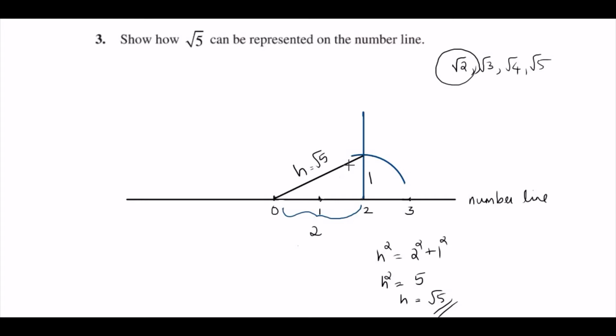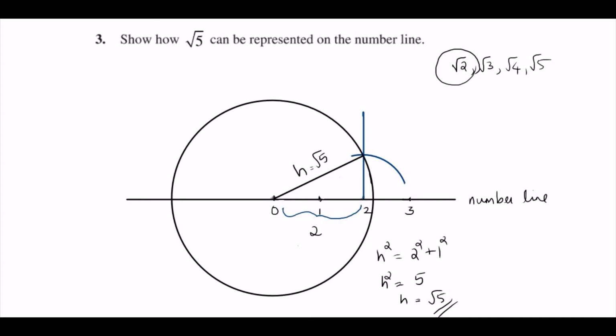Now we have to represent this length root 5 on the number line. Take the ruler, make this as the radius and draw the circle. So this point is root 5. For this circle, this is the radius, that is root 5. The same length we have got on the number line, that is the radius.